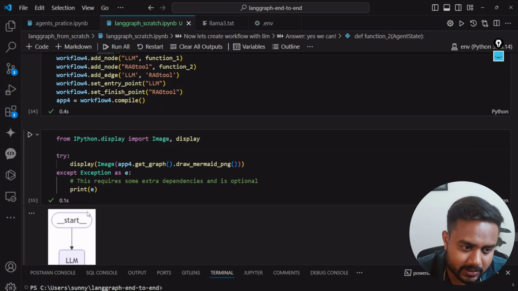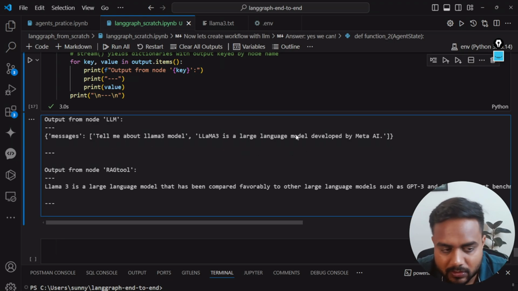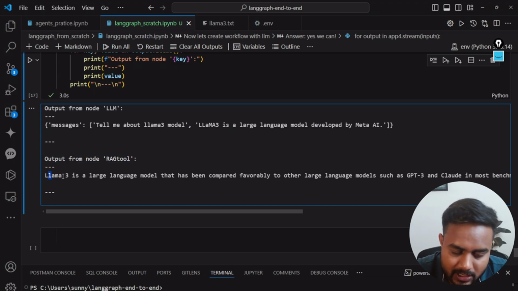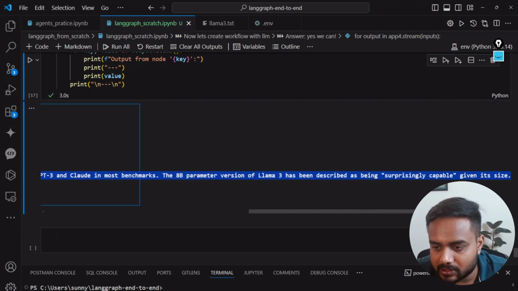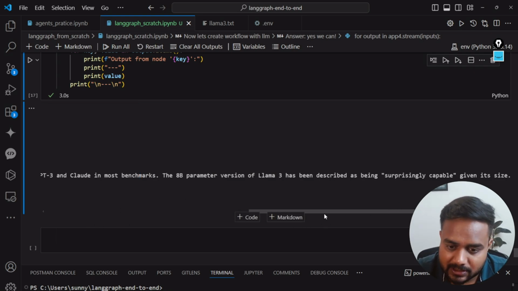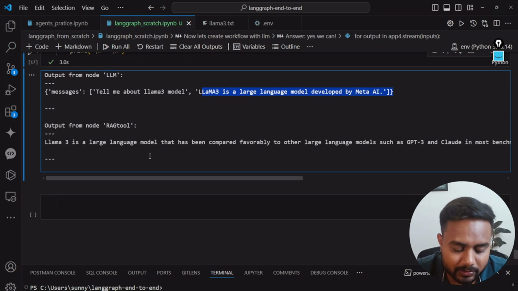And see, when I'm streaming the output from both nodes, this is the output from the first node, and I'm passing the message from the first node to the next node. So here, this is the output from the RAG, and this output is very much precise. It's a good one as well. And this is the output from the LLM model itself. Great. So I hope this is clear.